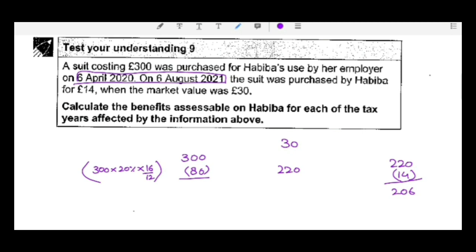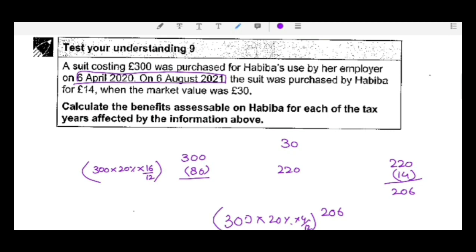Means we are assessing for the period of 21-22, and in this period the suit was used by Habiba for the first 4 months, April, May, June, July. So the 4-month benefit would also be included, and total benefit would be 206 plus 300 into 20% into 4 by 12.